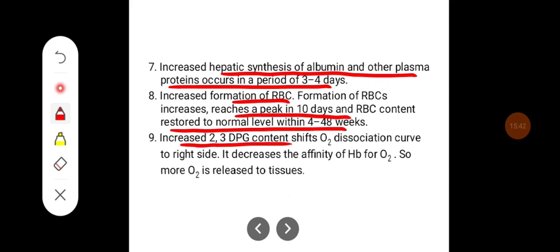There is also an increase in 2,3-DPG content, which shifts the oxygen dissociation curve to the right. It decreases the affinity of hemoglobin for oxygen, so more oxygen is released.